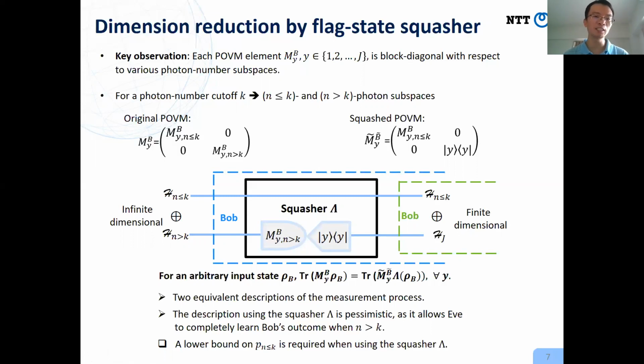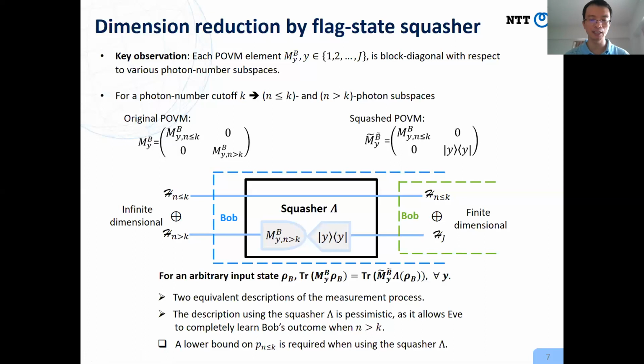The key observation is that each measurement operator of Bob is block diagonal in the photon-number basis. So if we choose a photon-number cutoff, we can split the whole basis into the small photon subspace and the large photon subspace. Then we can write down the POVM as a block diagonal matrix. According to the protocol, we perform such a measurement on an infinite dimensional system. However, there is another description of this measurement process.